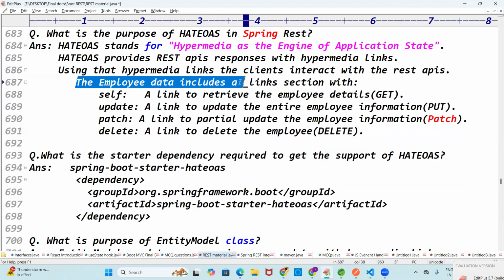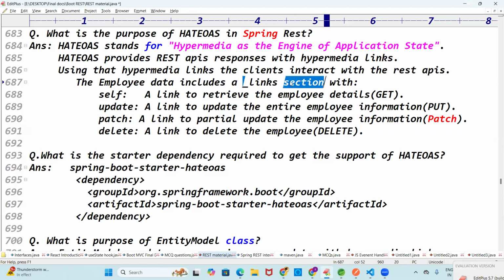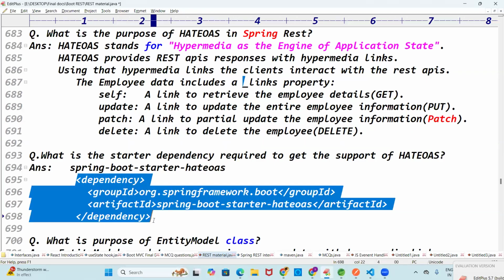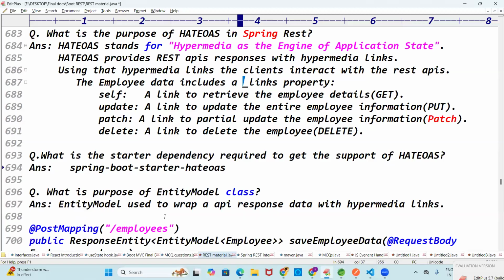The employee data includes the underscore links property. What is the purpose of the entity model class?